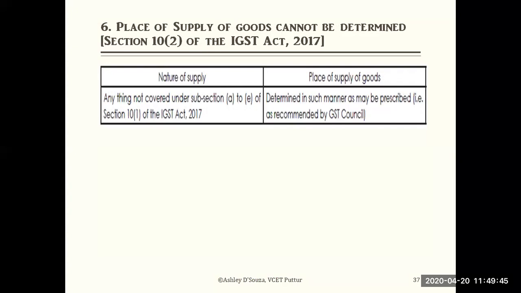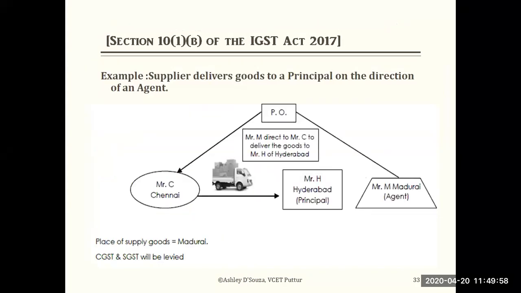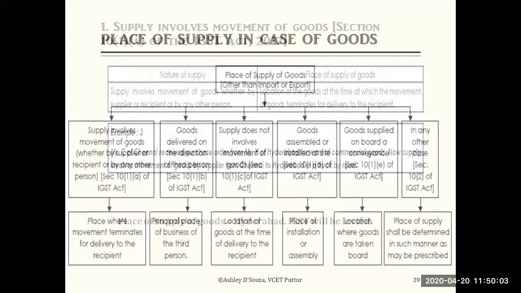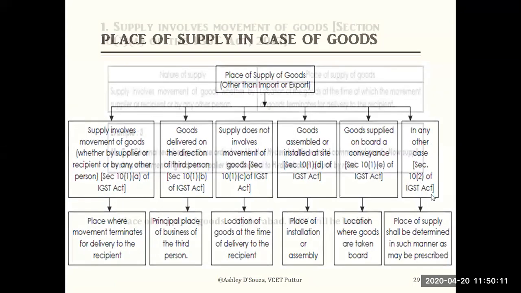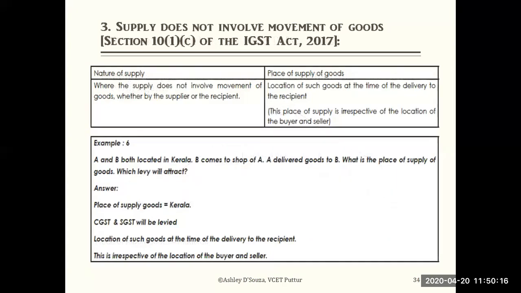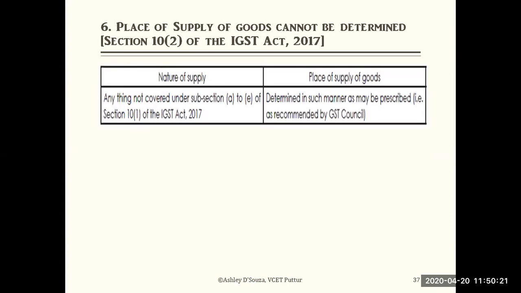Next, place of supply of goods that cannot be determined. In the last case, which I mentioned, under section 10 subsection 1, it does not fall between A to E. So these all five we have discussed now, A to E, one, two, three, four, five. And finally, this one is the last one, which does not fall under all the remaining categories. In that case, the place of supply of goods will be determined.